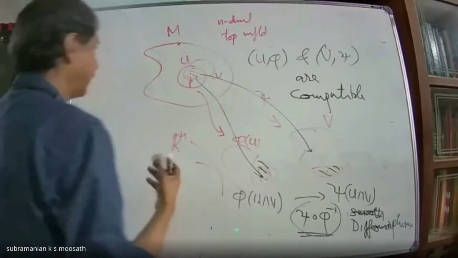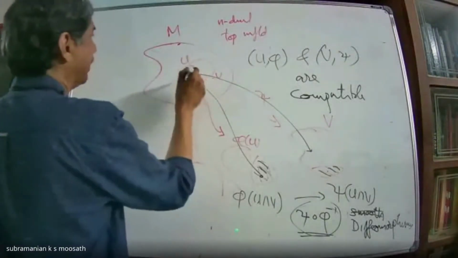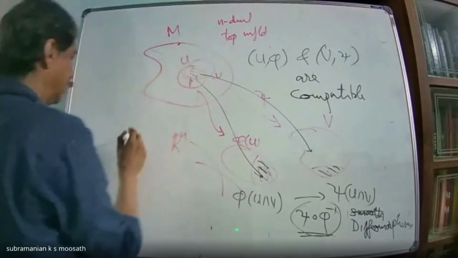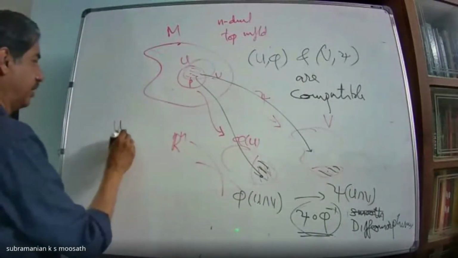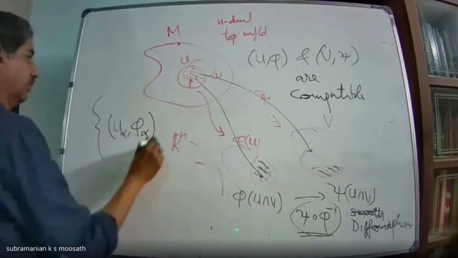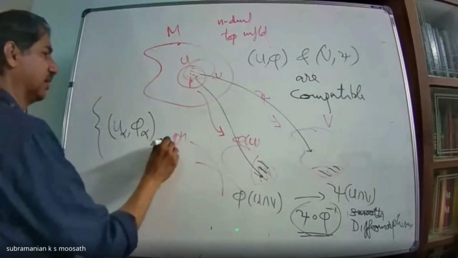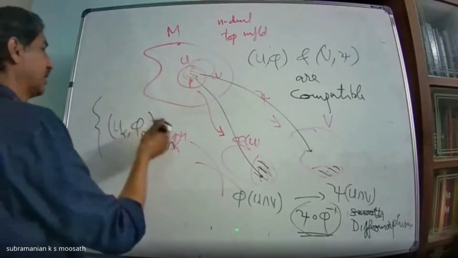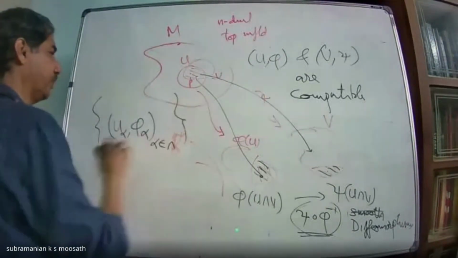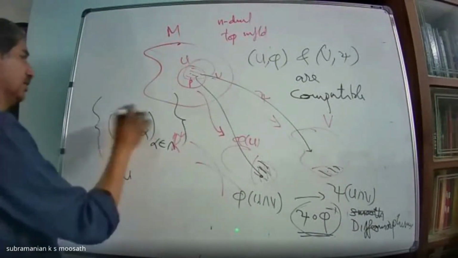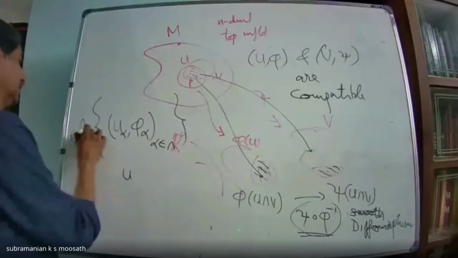Now suppose you have some collection of coordinate charts, so I'll take a collection (U alpha, phi alpha), where alpha varies over some set, because it is countable, no? I can make it countable. These are coordinate charts such that whenever intersection is there, such a collection of coordinate charts is called an atlas.